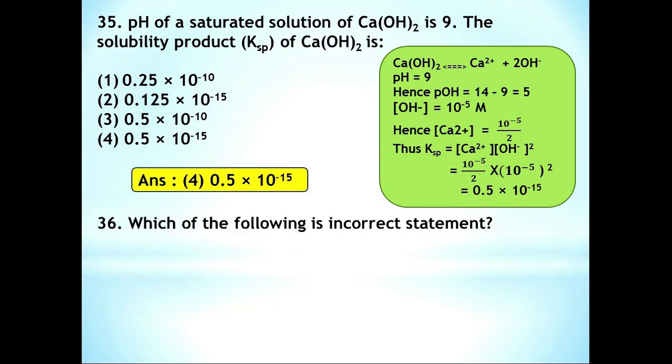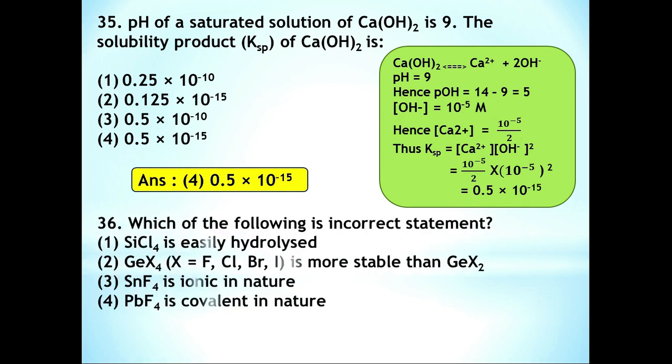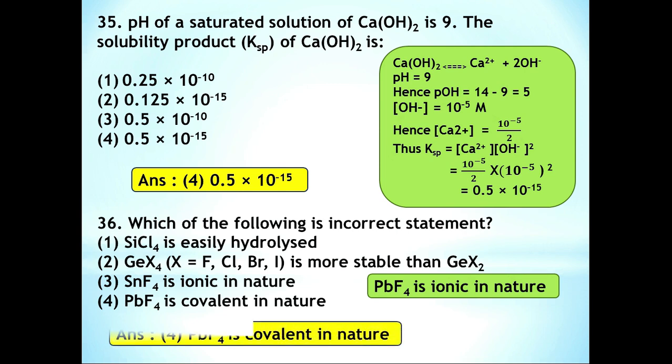Question number 36. Which of the following is an incorrect statement? SiCl4 is easily hydrolyzed. GeX4 is more stable than GeX2. SnF4 is ionic in nature. PbF4 is covalent in nature. We know that SnF4 and PbF4 both are ionic in nature. So the wrong statement is option 4, PbF4 is covalent in nature.